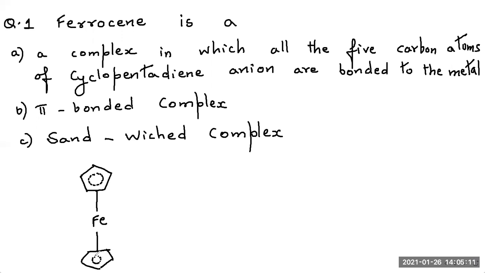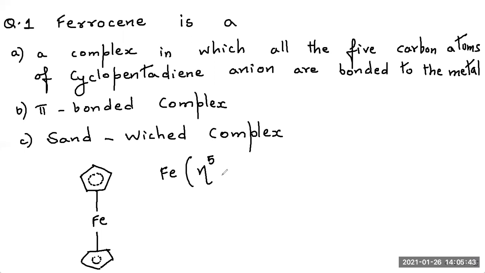Now I am also writing its condensed format, Fe eta, and on eta I have to write the number of pi bonds of cyclopentadiene, so 5. Eta indicates the number of carbon atoms which are bonded to the metal.